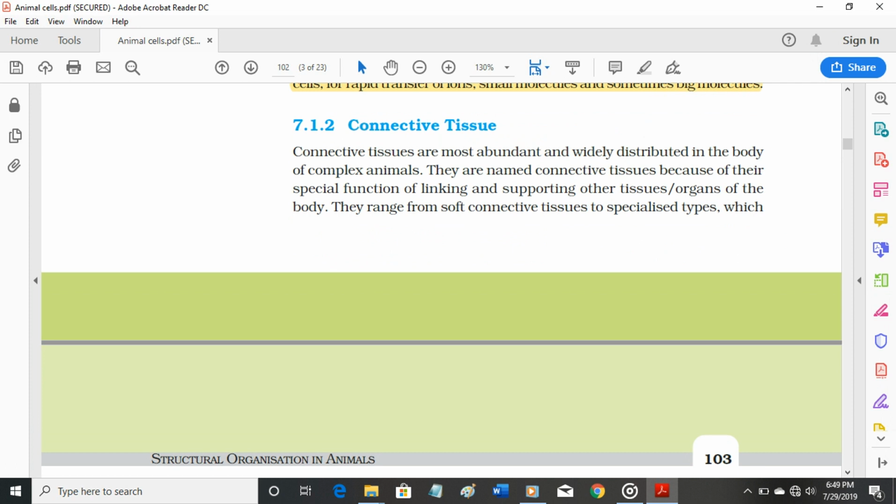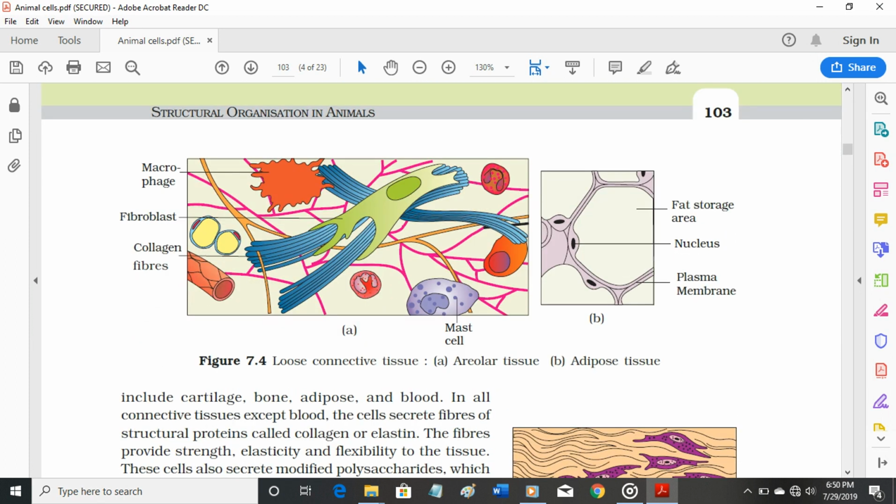7.1.2 Connective tissue. Connective tissues are most abundant and widely distributed in the body of complex animals. They are named connective tissues because of their special function of linking and supporting other tissues/organs of the body. They range from soft connective tissues to specialized types, which include cartilage, bone, adipose, and blood.